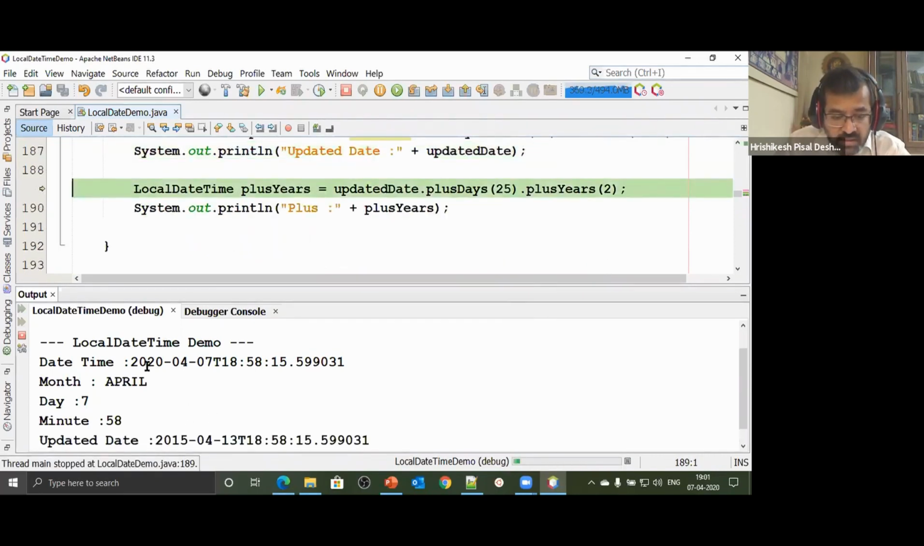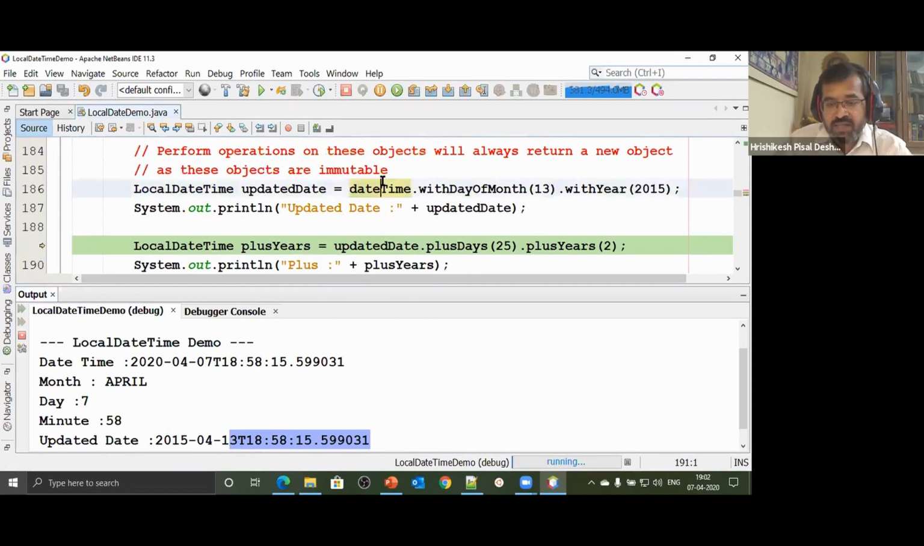Watch it. It was 2020, that has been changed to this. Day was 7, that has changed to 13. And the month we did not update, so it is the same. The time we did not update, that also has remained the same. So you can update any part of the date. The functions will appear to change the date or time, but they will actually return a new changed object. The original object will remain intact. So with day of the month and with year, I can update any component and get a new updated date or time.